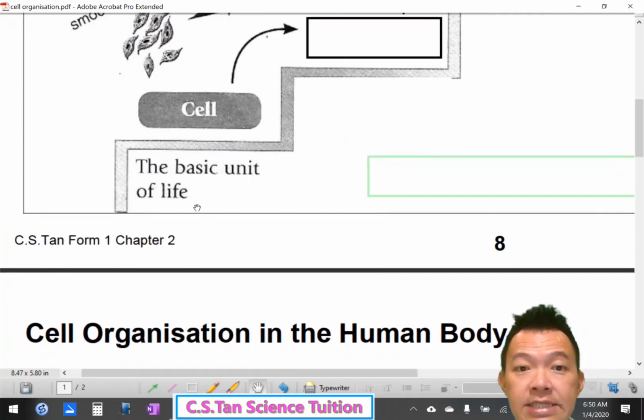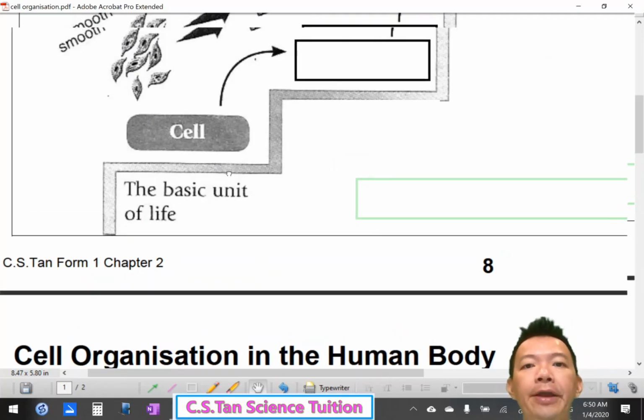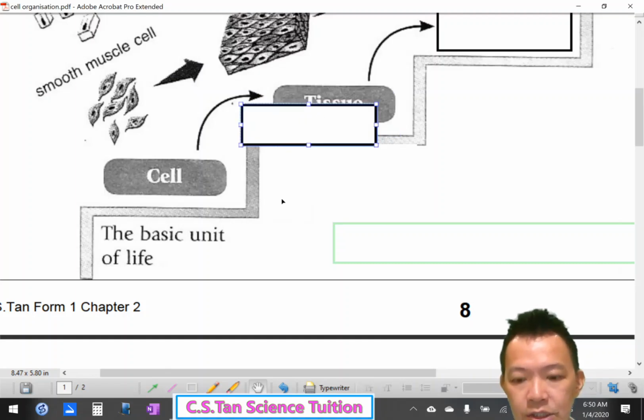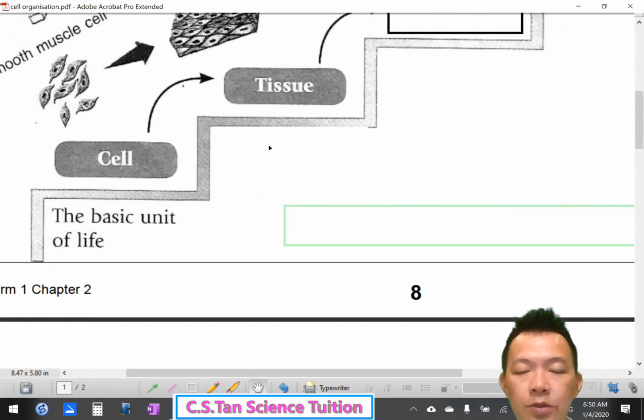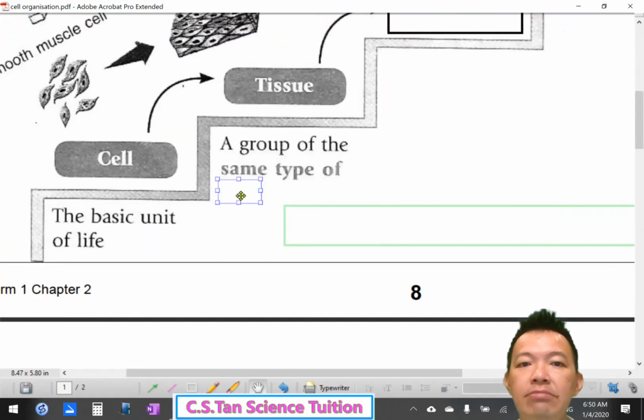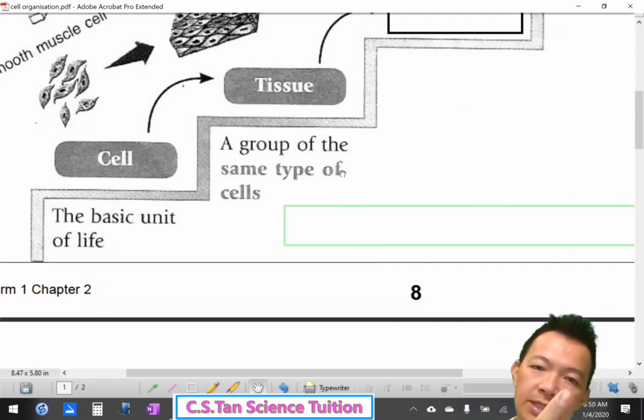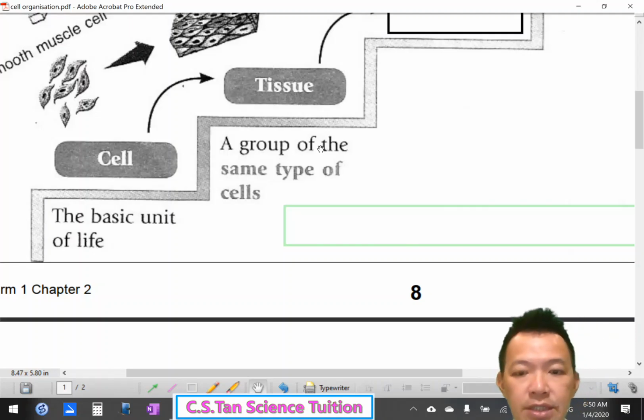Cell is a basic unit of life, 生物最基本的结构。Okay, or what is mean by tissue? 什么叫 tissue 呢？Okay, so tissue, they are a group of same type of cell join together. When all the same type of cell join together, 同样的细胞结合在一起，就变成了组织。Or the keywords here, 它的重点在这边, same type.